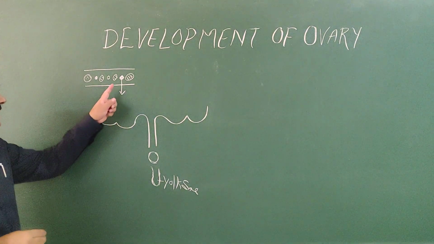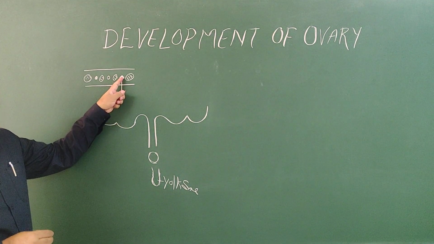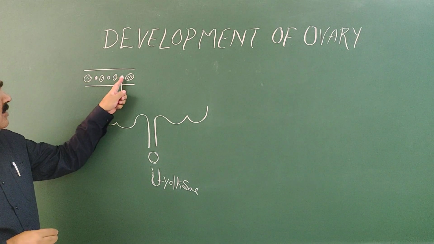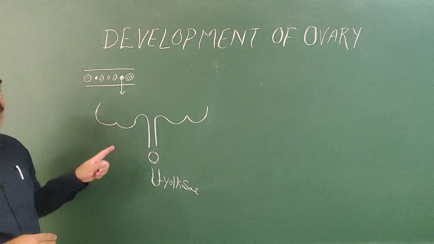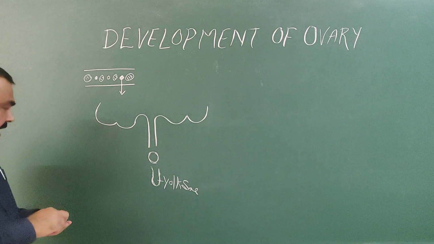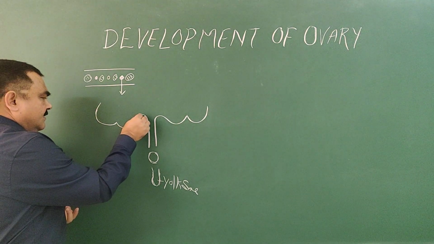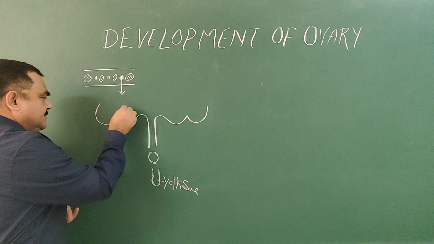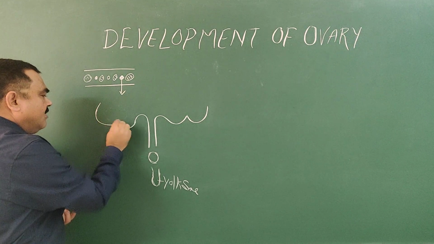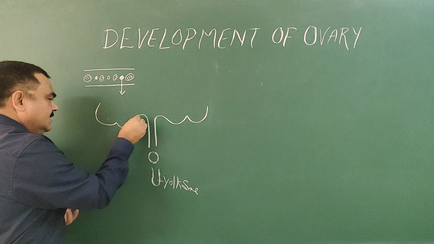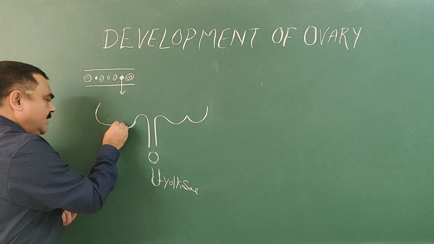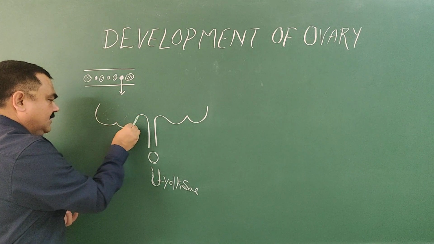This area develops from intermediate mesoderm. This intermediate mesoderm forms the nephrogenic cord, and here this area is where the nephrogenic cord is formed, and medially this is the coelomic epithelium.